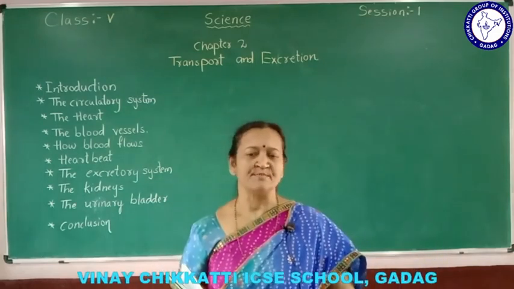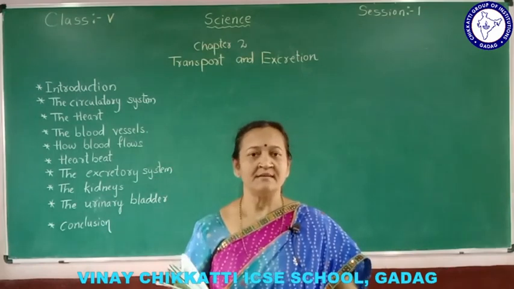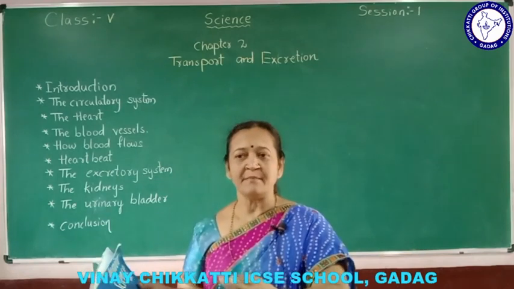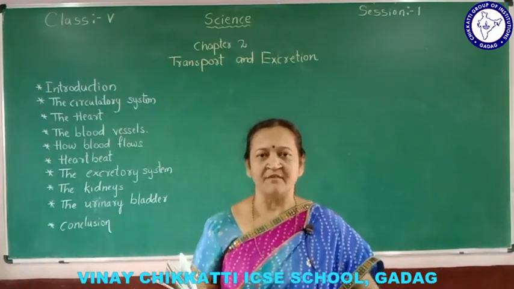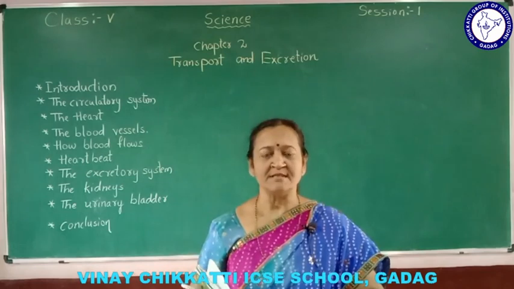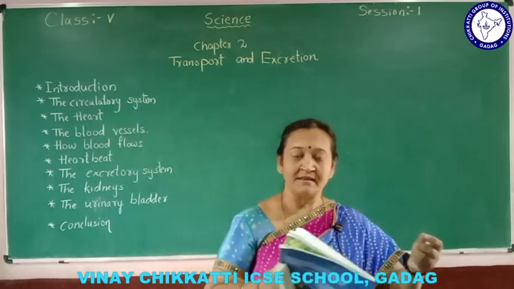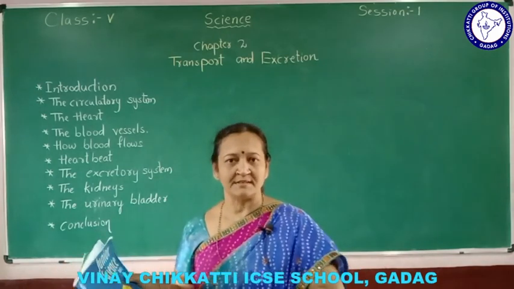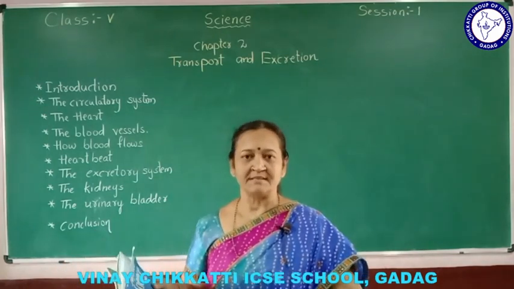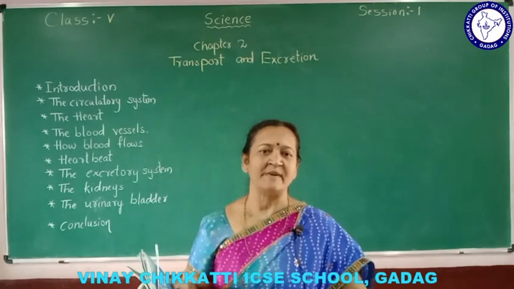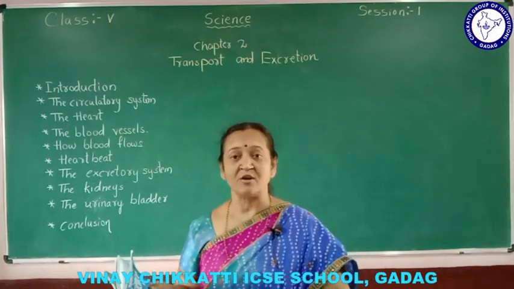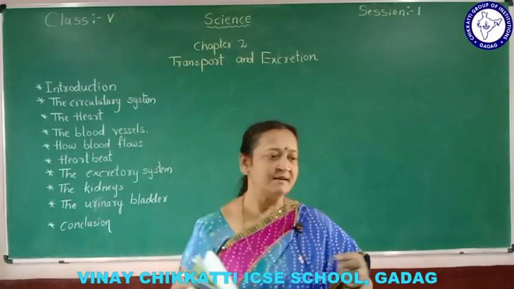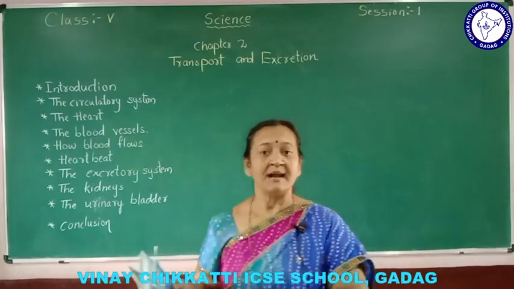Now what is transport? Already we know that transport means bringing things to another place with the means of some objects. For example, if goods are produced in a factory and those goods are supplied to the person who is in need of those things, we use buses, lorries, trains, aeroplanes, etc. Those are called means of transport. So through means of transport, goods are transported from one place to another.